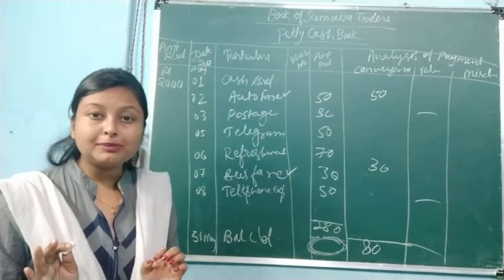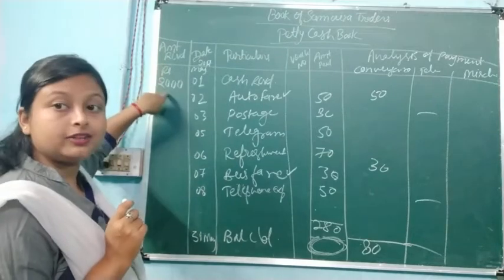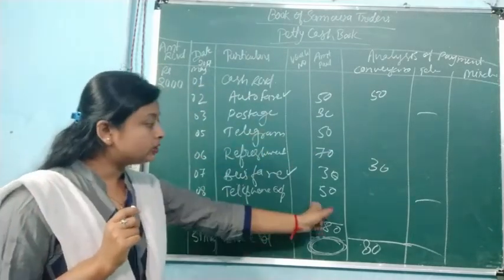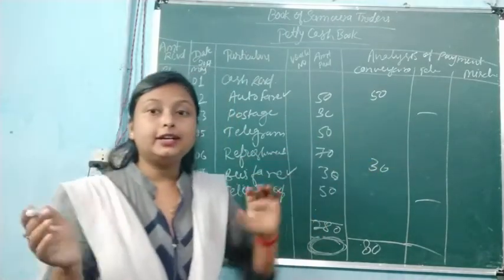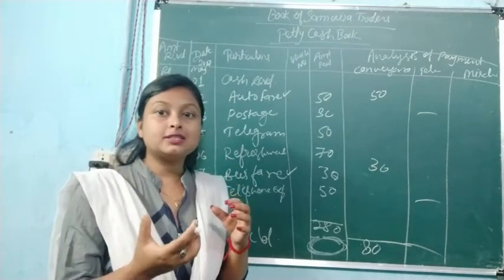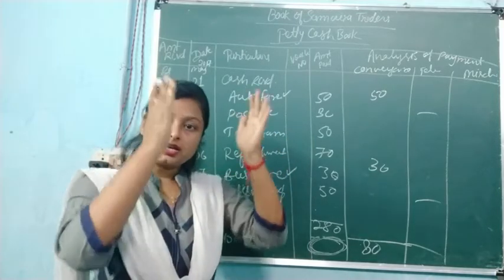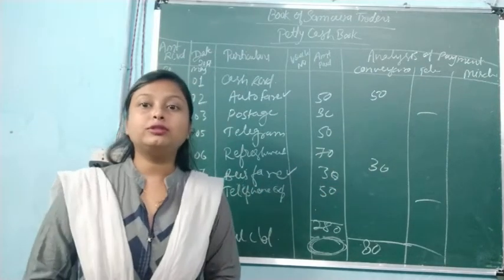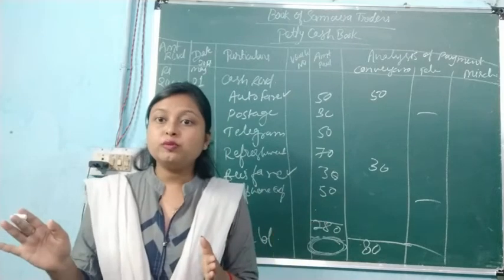Each and everything will be given, only the balancing amount you have to find out. Like amount received, date, all the amounts and expenses you have to write down, do the totaling, and after that take out the balance. If suppose refreshment, and something else is related to pantry services and all, make a separate column for that and write down all the expenses there. Okay, so this was all about the petty cash book. Now the cash book portion is over.